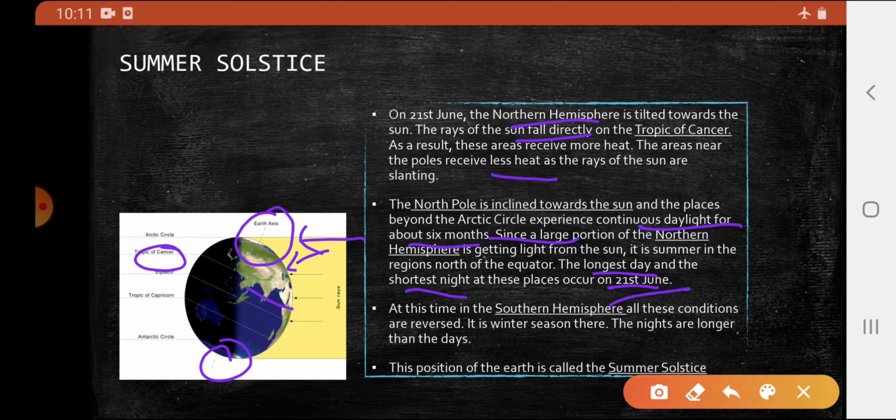At the same time, in the southern hemisphere, all these conditions are reversed. It is winter season here, and the nights are longer than the days. In the northern hemisphere, days are longer. In the southern hemisphere, nights are longer. This position of the Earth is known as the summer solstice.